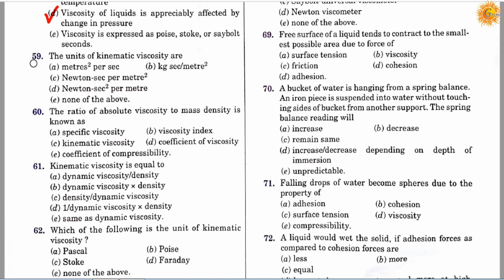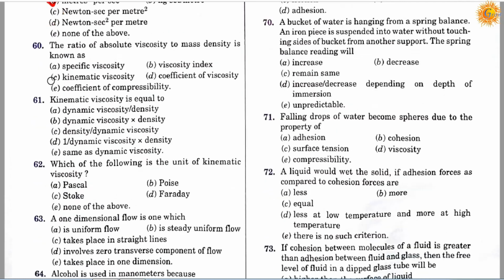Question number 59. The units of kinematic viscosity are option A, meter square per second, option B, kilogram second per meter square, option C, Newton into second per meter square, option D, Newton into second square per meter, and option E, none of the above. So the correct answer is A, meter square per second.